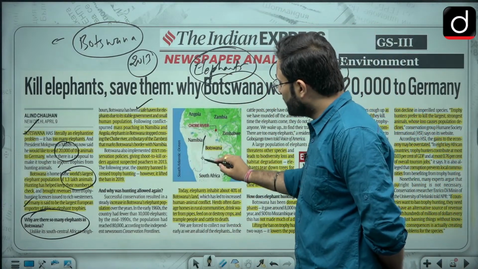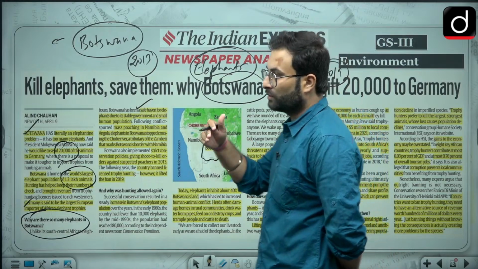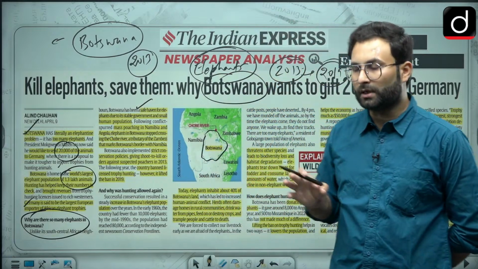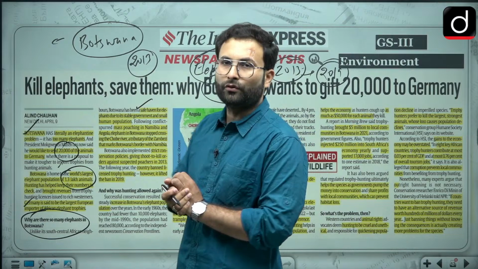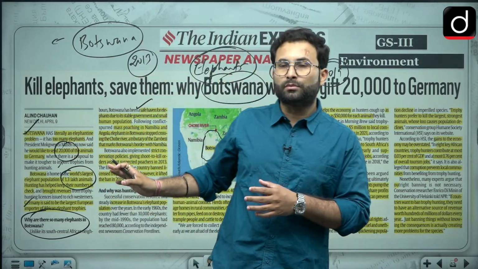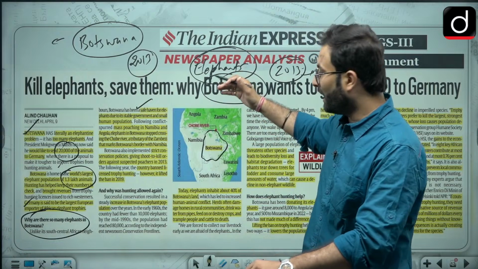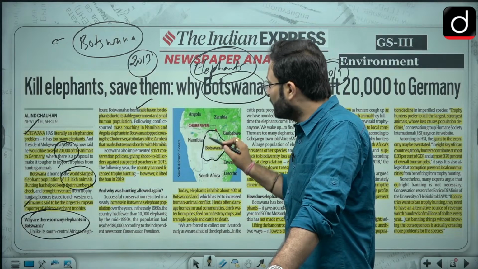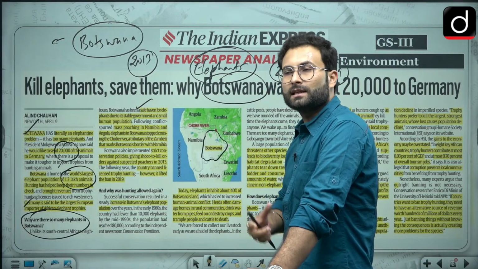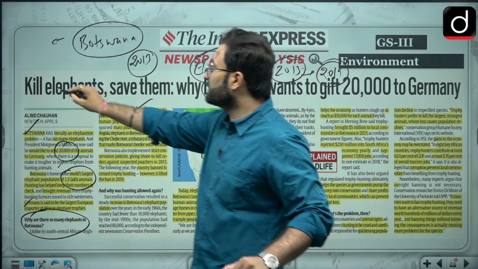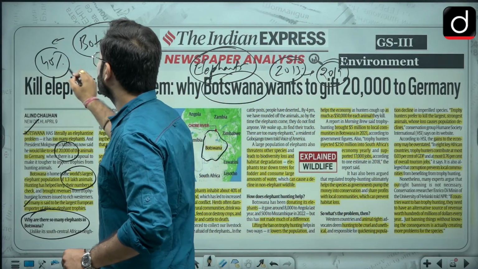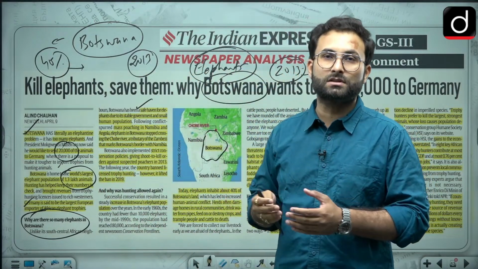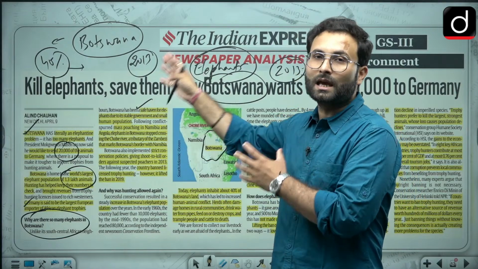Now when we are talking about this area of Botswana, you must have seen that in the middle or upper Africa, there is this Sahel region, and there are various issues, a political crisis going on there. There are various warlike situations prevailing over there, but this country is peaceful. It is far from that disturbed area. So this country is peaceful, a stable government is there, and there is a small population. Nearly 40% of the land is utilized by these elephants. So you can see how many elephants there should be, because nearly 40% of the land is occupied by the habitat of elephants.